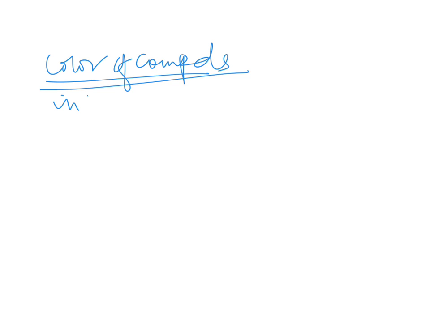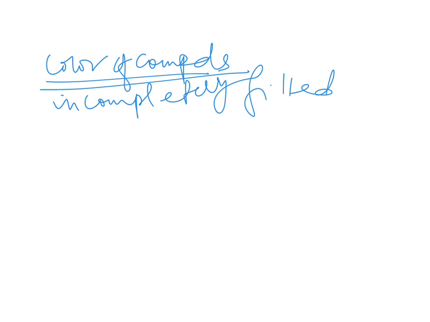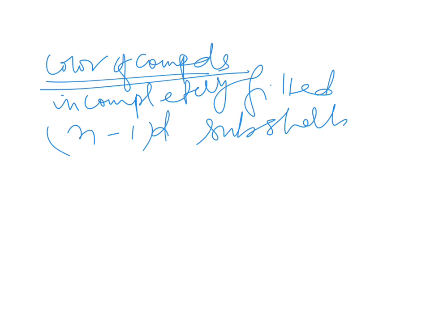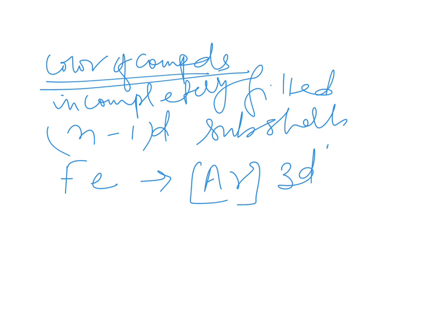Because of the incompletely filled (n-1)d subshells. For example, if we take iron, it has the configuration argon 3d6 4s2.